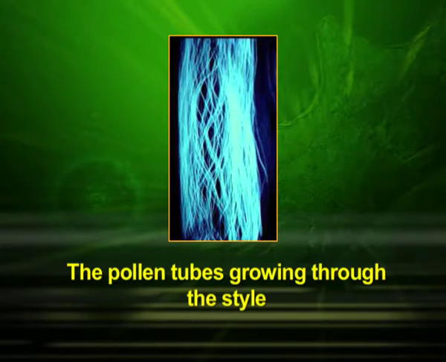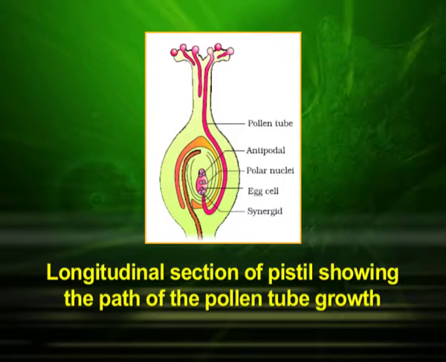The contents of the pollen grain move into the pollen tube. The pollen tube grows through the tissue of stigma and style and reaches the ovary. We can observe the pollen tubes growing through the style in this diagram. The next diagram shows the longitudinal section of pistil showing the path of the pollen tube growth.